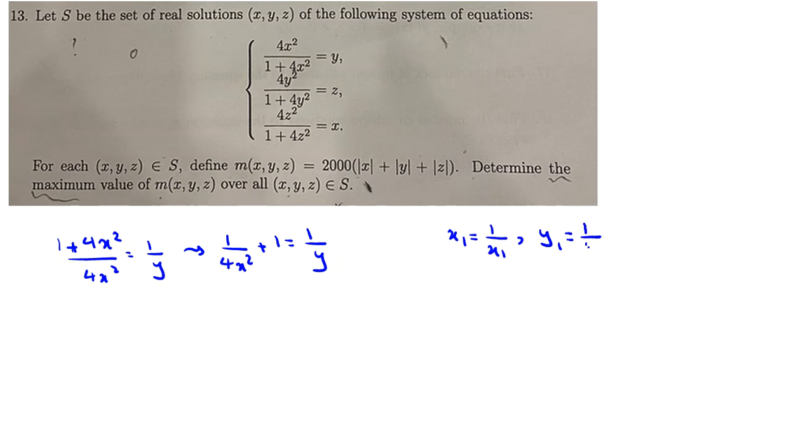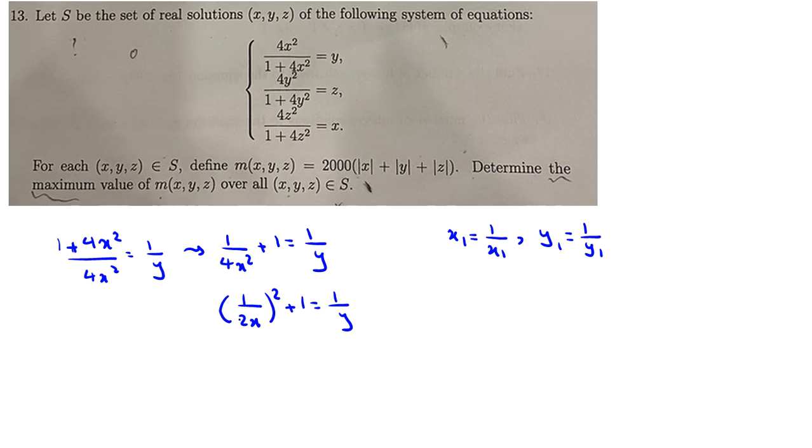Okay. So this over this is not good, but if we consider the reciprocal of each equation, for example, the first one is 1 plus 4x squared over 4x squared equals 1 over y, and now that's better because we can write it as 1 over 4x squared plus 1 equals 1 over y.